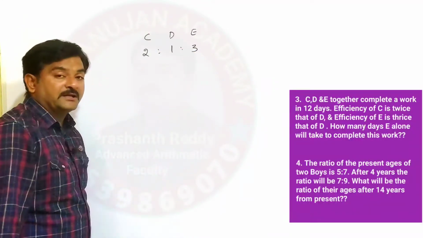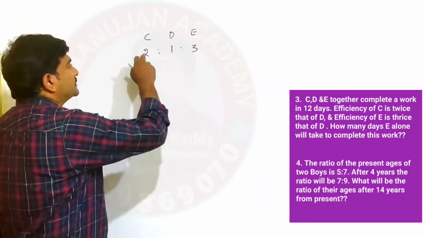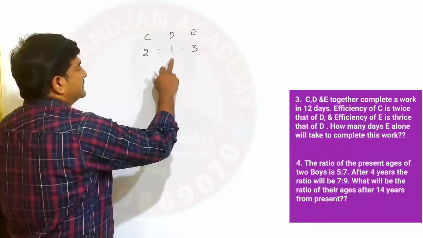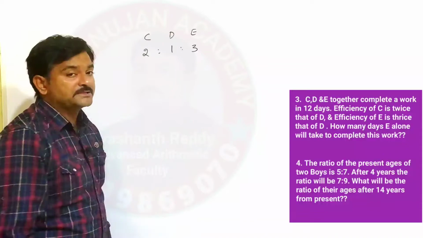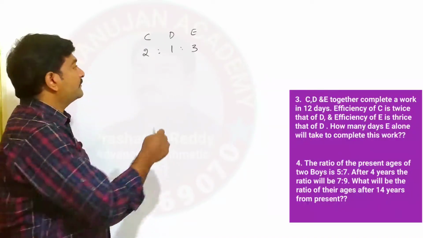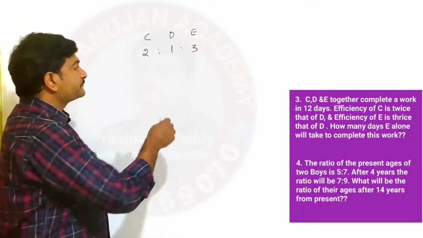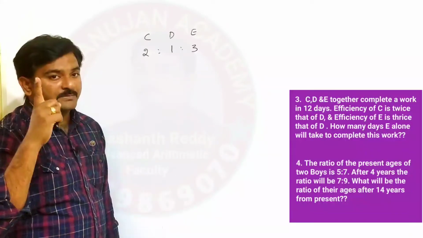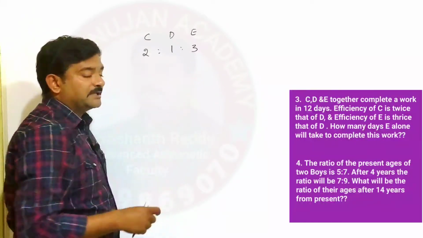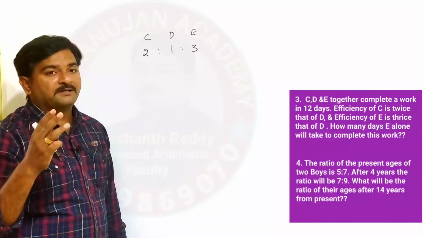This is simply what you can say, efficiency ratio. So C efficiency is 2 parts, D efficiency is 1 part, E efficiency is 3 parts. What does it mean? C is able to finish 2 parts of work in a day, and D is able to finish only 1 part of the work in a day.